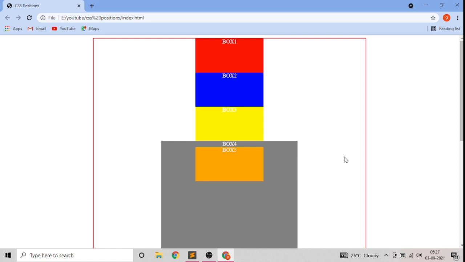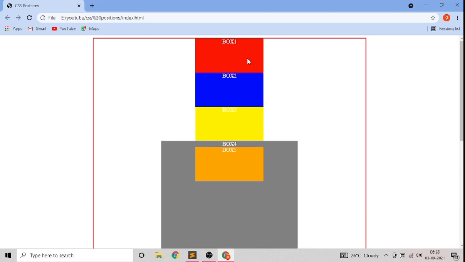Now basically the default positioning for HTML element is static. That means box 2 always comes after box 1, box 3 comes after box 2, box 4 comes after box 3. So this is the basic by default positioning in HTML.